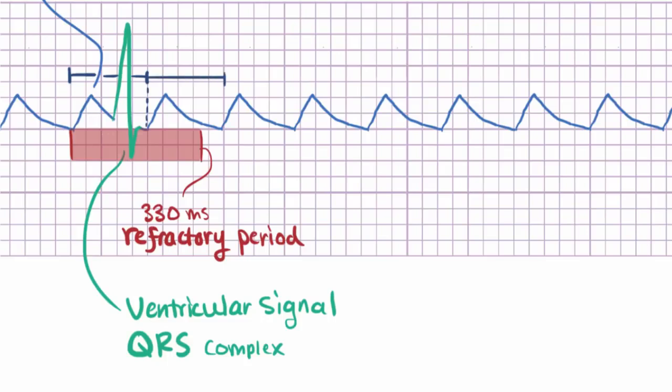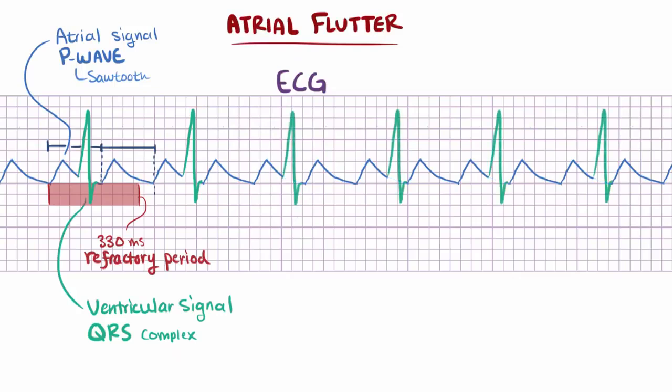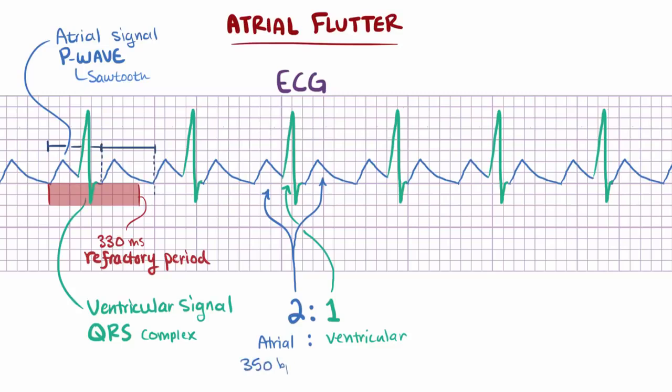The next atrial event after that, though, lands at about 340 milliseconds from the first one, which means that the AV node's out of refractory and ready to go, so it conducts this one. In this example, therefore, we've got a 2-to-1 atrial to ventricular rate, because for every 2 atrial contractions, only one of them will lead to a ventricular contraction. So, in this example, there were 350 atrial beats per minute, but only 175 ventricular beats per minute.